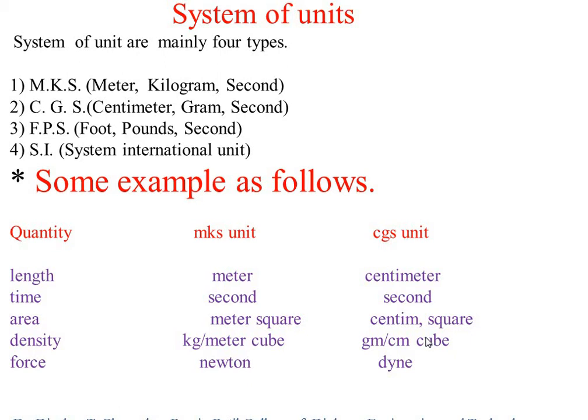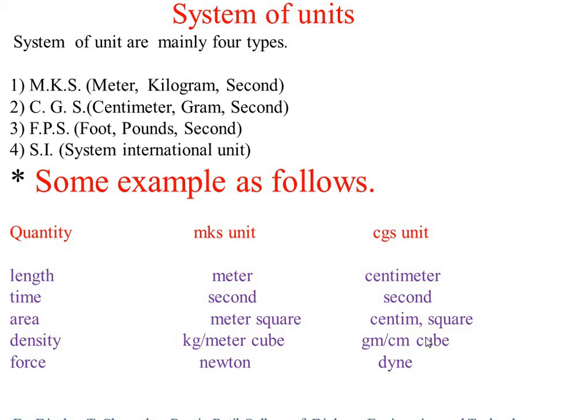Another physical quantity I will take, for example heat. Heat is a physical quantity. The unit of heat in the MKS system is kilocalorie, the CGS unit is calorie, the FPS unit is BTU, and the SI unit is joule.